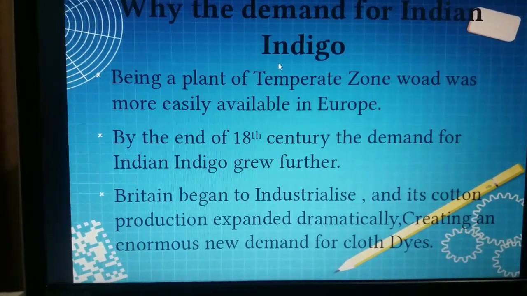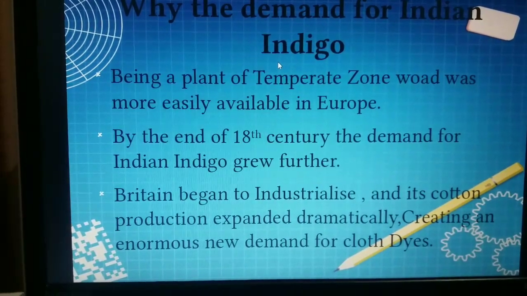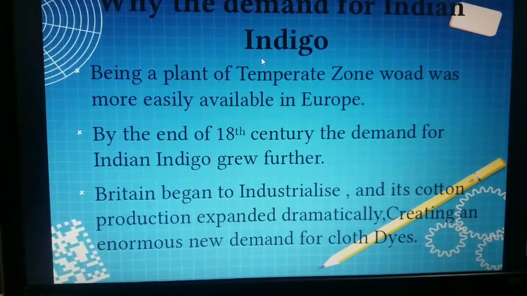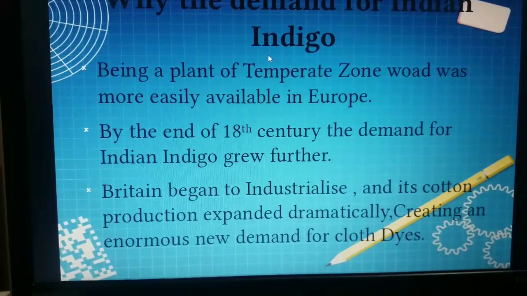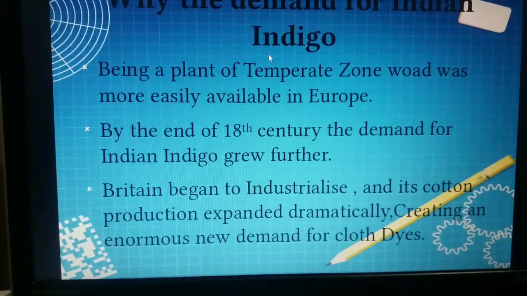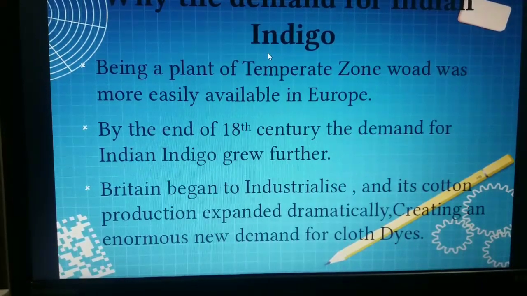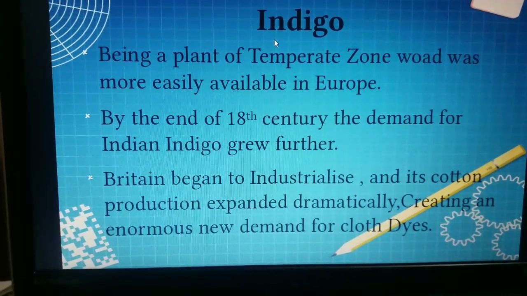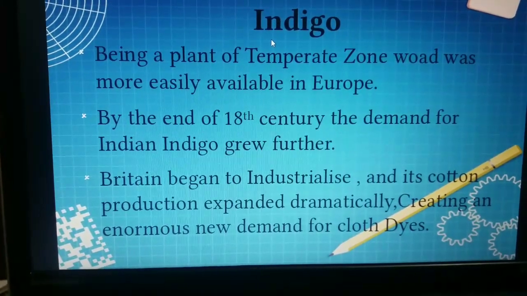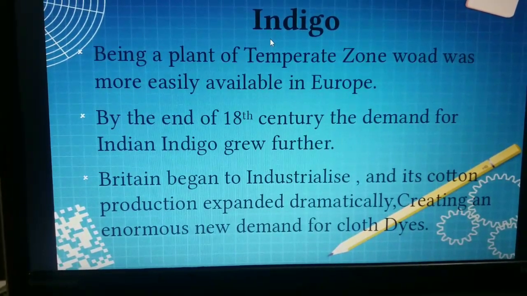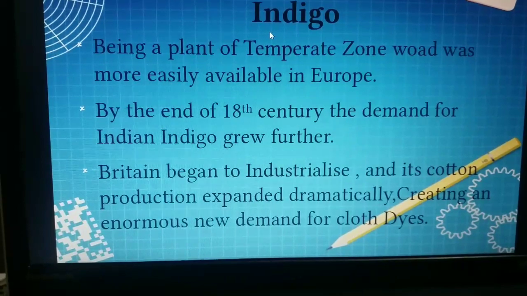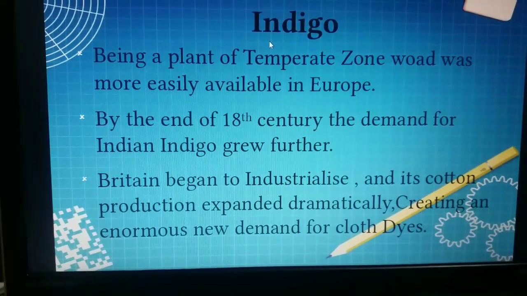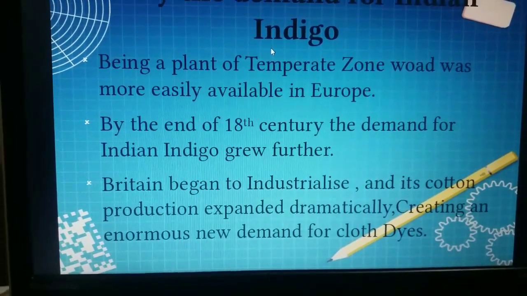So by the end of the 18th century, the demand for Indian indigo grew further. Britain began to industrialize and its cotton production expanded dramatically, creating an enormous new demand for cloth dyes. While the demand for indigo increased, its existing supplies from the West Indies and America collapsed for a variety of reasons. Between 1783 and 1789, the production of indigo in the world fell by half. Cloth dyers in Britain now desperately looked for new sources of indigo supply.